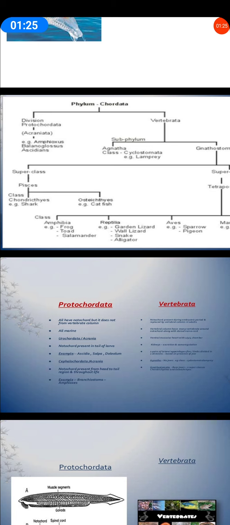I am not saying it to be a complete chordate, I am saying it to be an invertebrate chordate. Why? Because the notochord is there in the larval stage, but as they become adult, the notochord degenerates.